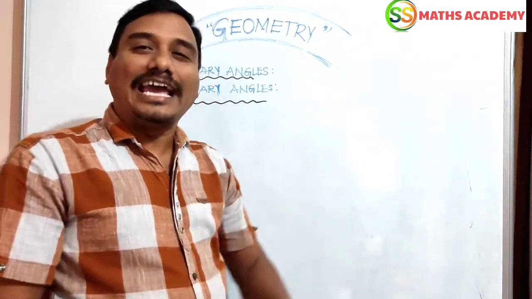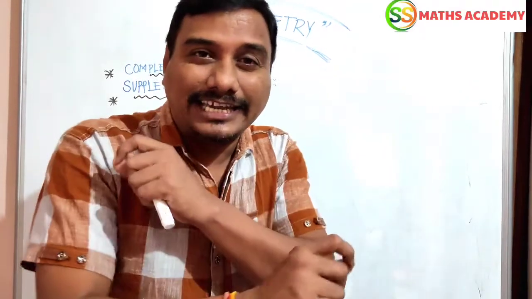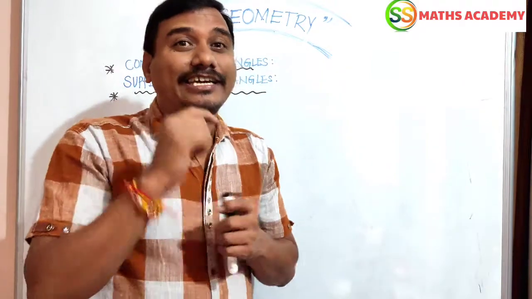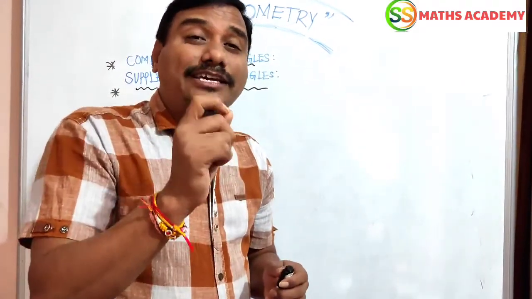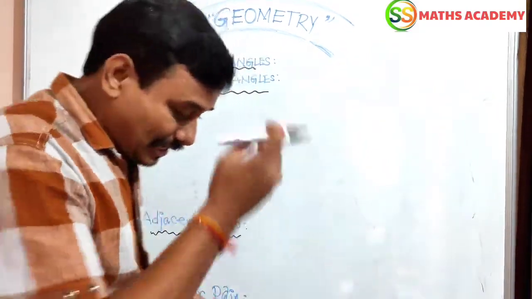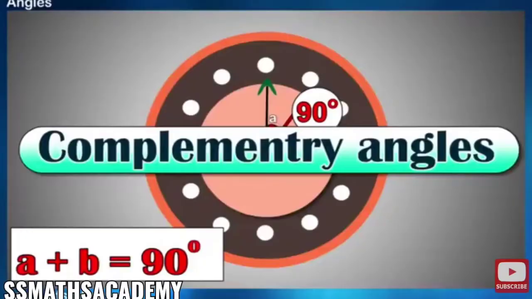Now, two angles are said to be complementary angles if the sum of the two angles equals 90 degrees. If their sum is 90 degrees, then they are called complementary angles. Let us see. Here, I am going to draw two angles on the board.